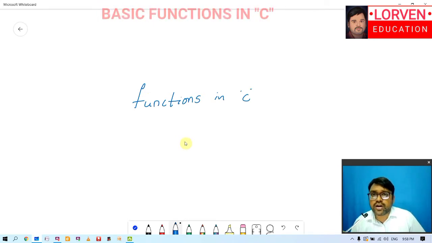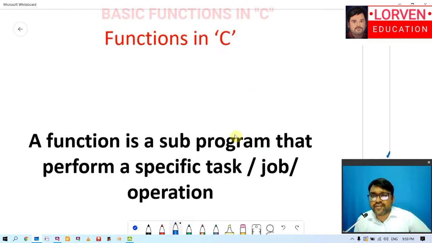We will be talking about this topic in detail before starting to write your first program. For that, I will be importing a document so that you can easily understand the various topics included in the functions concept and the definition of functions. In every programming language, there are certain functions to be used, and this concept is most important, as functions make up the major portion of C programming.